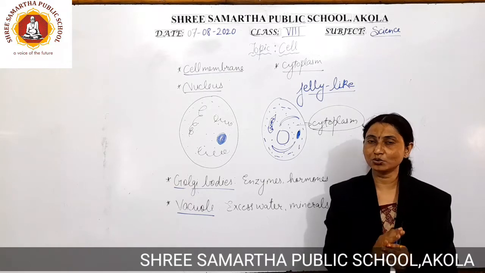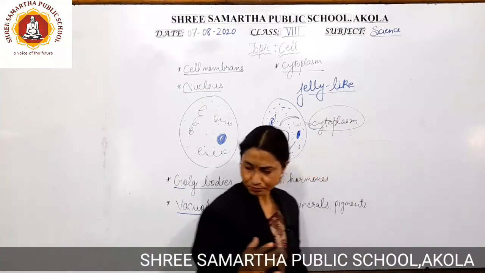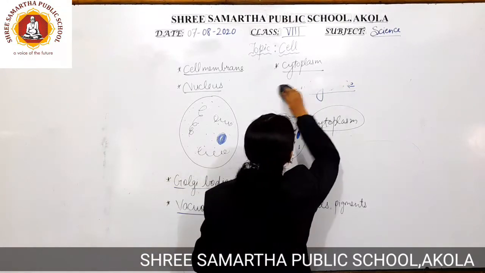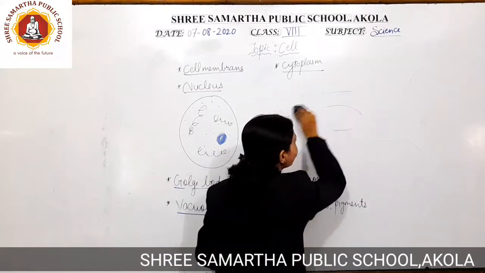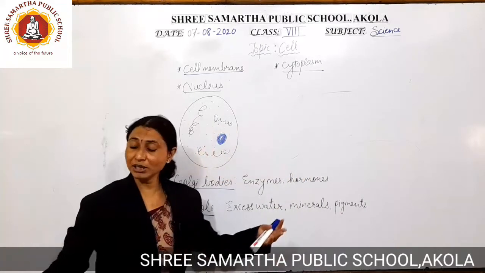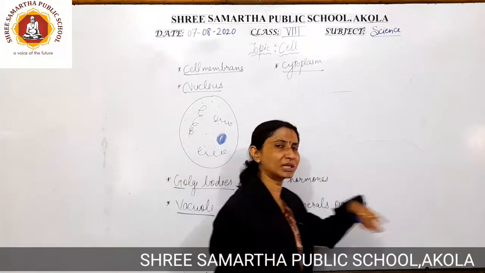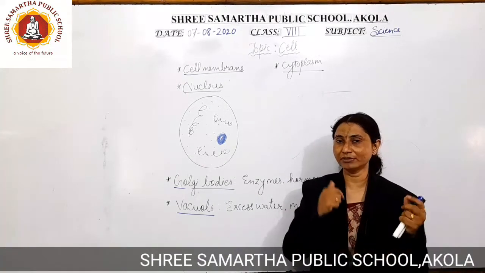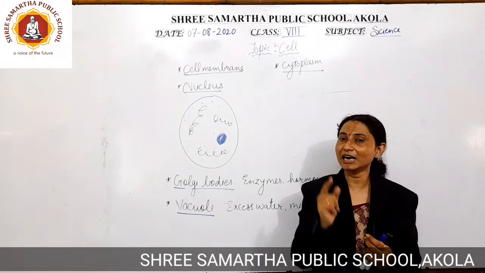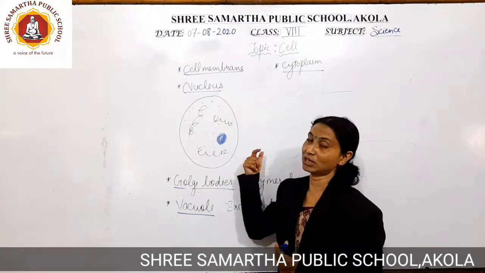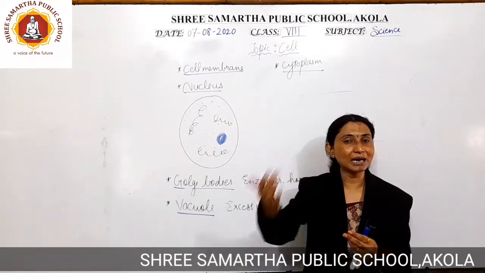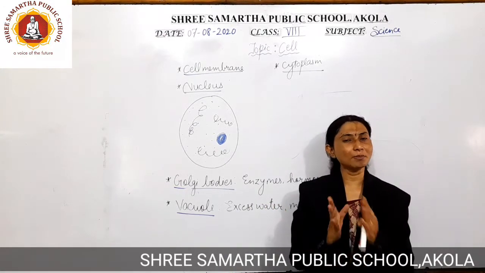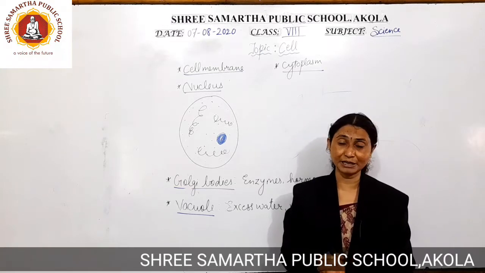The nucleus is referred to as the brain of the cell. Human beings have a well-developed brain system, because we have a particular nervous system which helps us to think in different ways. Whatever actions we are doing, whatever reflex actions we are doing, they are just because of this particular structure, which is present in plant cells as well as in animal cells. So the nucleus has a common structure and function in both plant and animal cells.